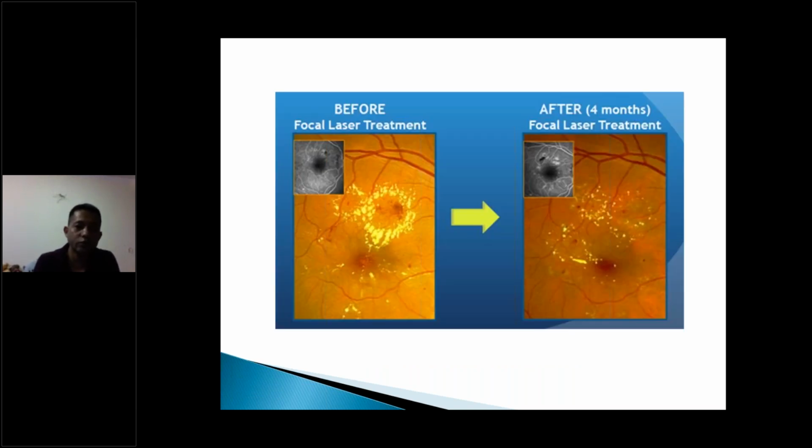What we even more commonly do is a focal laser. Grid laser we are doing less and less now. We do focal laser also. So here you can see two circumscribed hard exudates. The aneurysm is somewhere here. So you give a laser over these two areas, and slowly this hard exudate will absorb. You can see now this is a follow-up. You can see this pigmented area, which is the old laser marks.